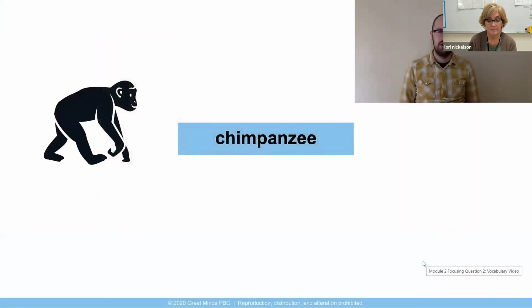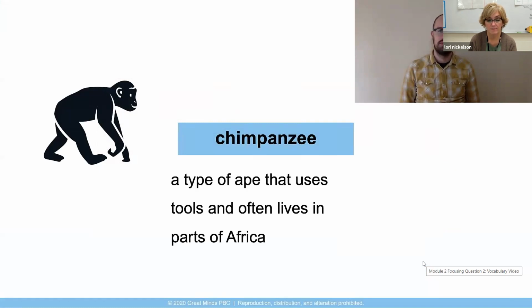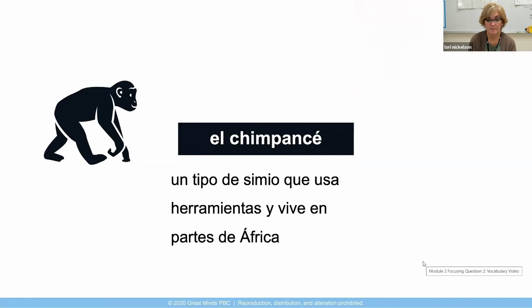Our first word is chimpanzee. Say it after me. Chimpanzee. The word chimpanzee means a type of ape that uses tools and often lives in parts of Africa. In our picture, we see a chimpanzee. Let's listen to this word and its definition in Spanish. El chimpancé significa un tipo de simio que usa herramientas y vive en partes de África.